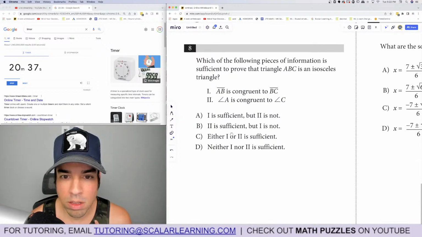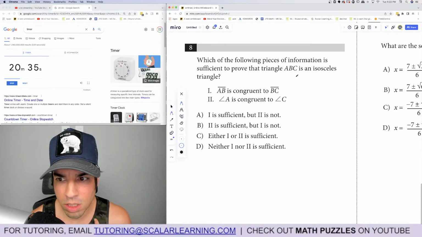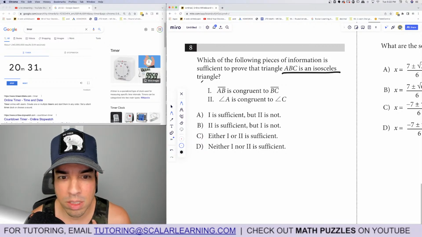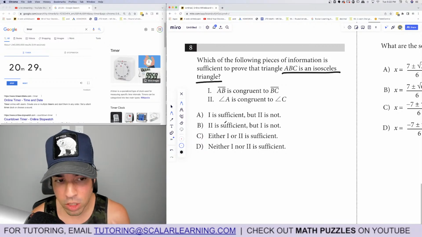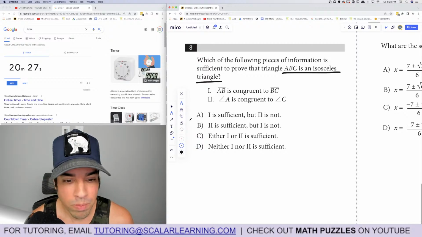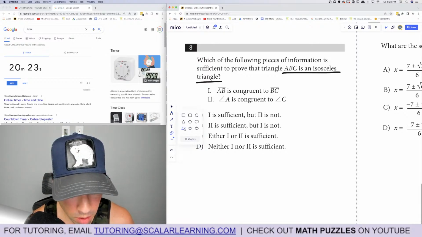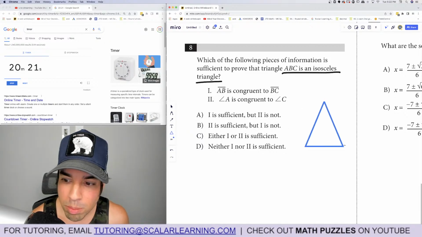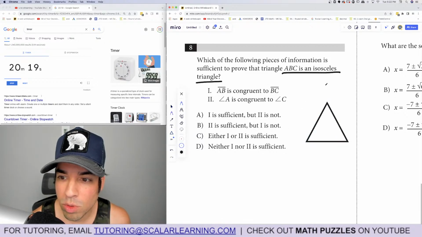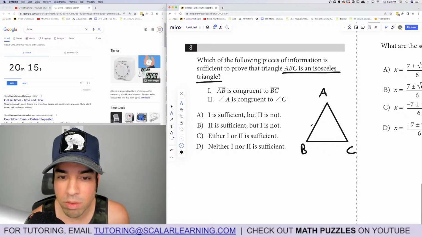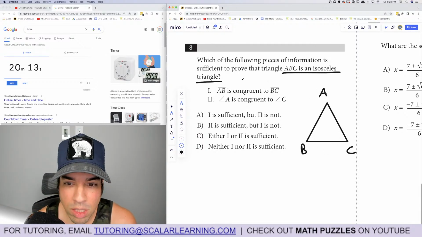Number 8, which of the following pieces of information is sufficient to prove that the triangle ABC is isosceles? They keep doing these proofs, so make sure to catch up on your geometry. So let's draw out a triangle real quick. Boom. And we'll say A, B, C, whatever. Okay, we need to know it's isosceles.